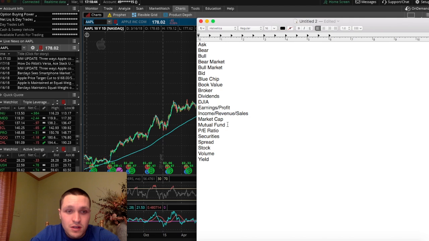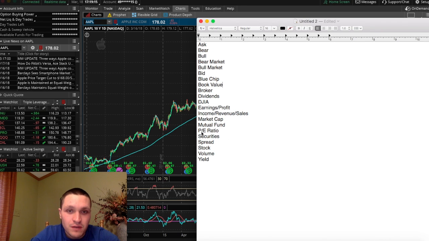A mutual fund is just someone that's actively trading stocks and charges you a fee to actively trade their stocks. And hopefully, since they're actively trading, their profit is going up, and you're going to get back a better return for whatever you invested in that mutual fund. But you just have to watch mutual funds because some of them charge you high fees for their actual return.